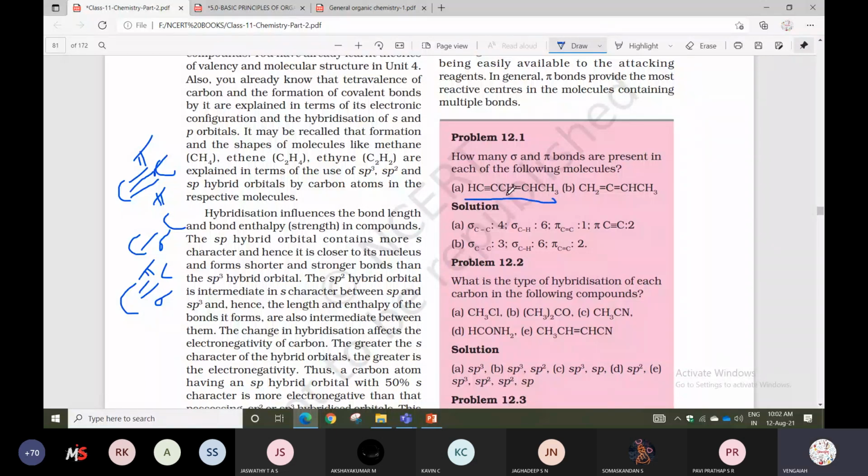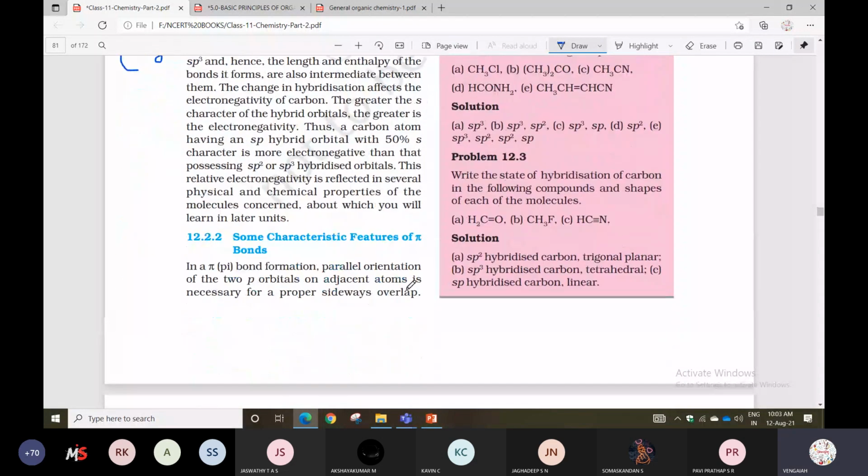Yes, this compound is there. The first carbon contains how many sigma bonds and pi bonds? Here the first carbon contains 2 sigma bonds and 2 pi bonds. The second carbon also contains 2 sigma bonds and 2 pi bonds. The next carbon contains all sigma bonds only. The next carbon contains 3 sigma bonds and 1 pi bond. The next carbon contains all 4 sigma bonds. Like that you can identify.